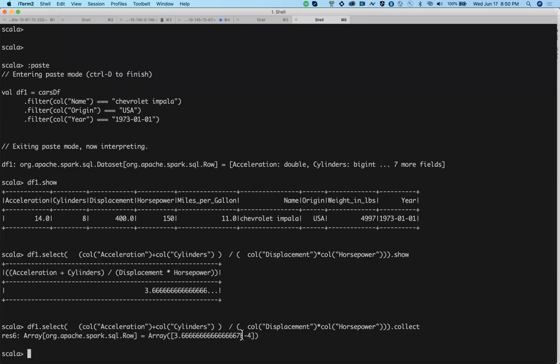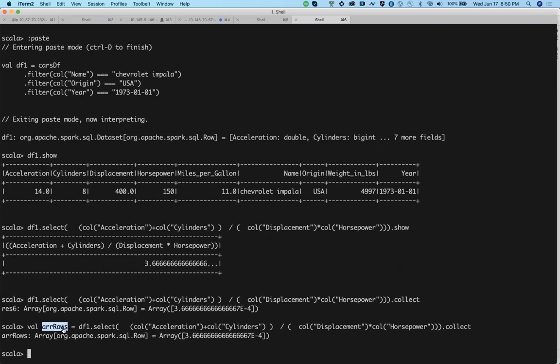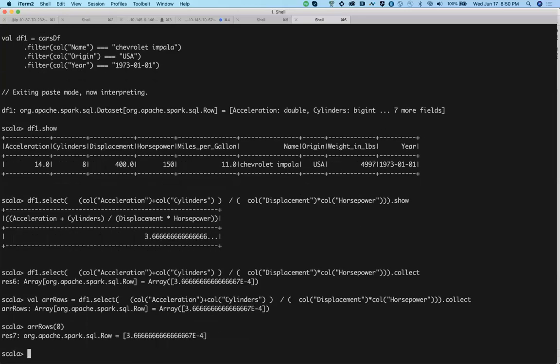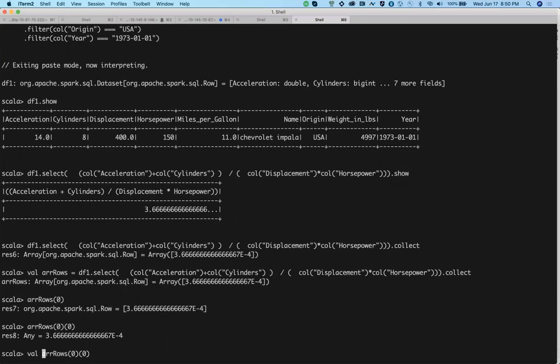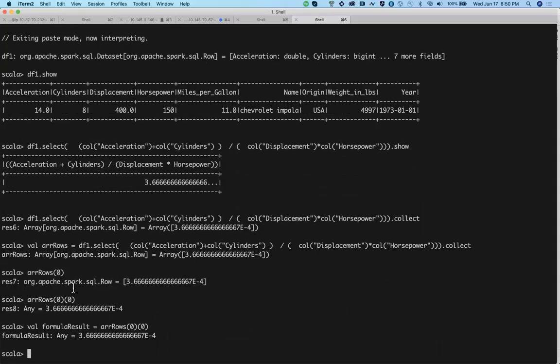Now if you see, you can actually see the value over here simply. So now to access this, let's say we are collecting this value in a variable called array of rows equal to this. Now this array of rows dot apply, or maybe just simply 0, will give you a row, then again a 0 will give you the actual value. Now you can use this particular thing as you want. So first you do the collect, before you put the value for it.